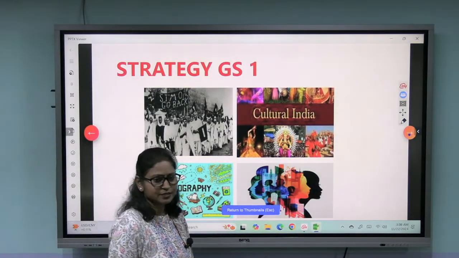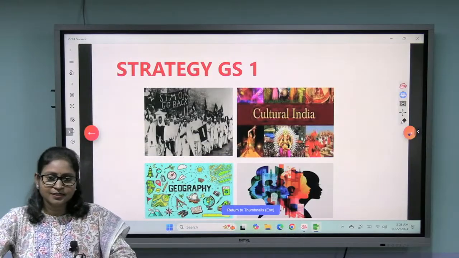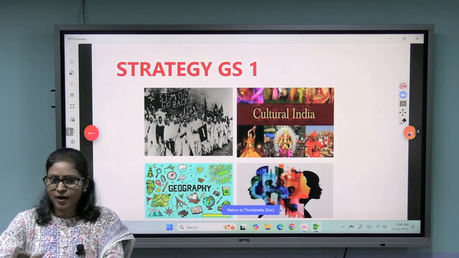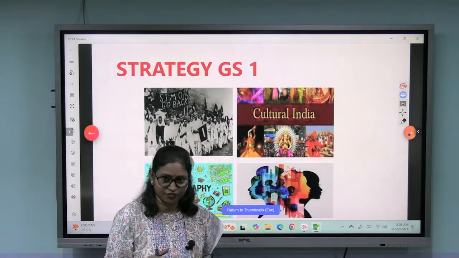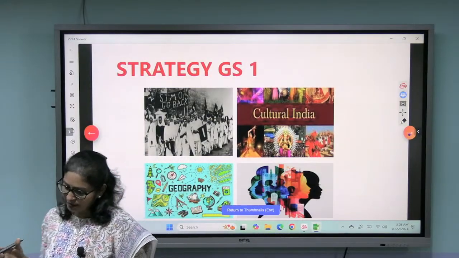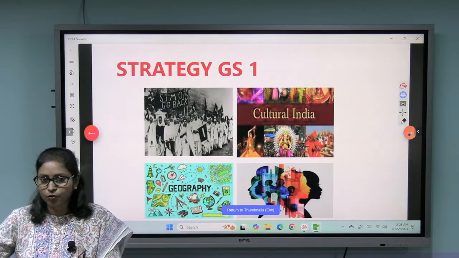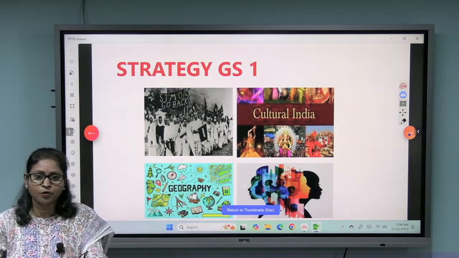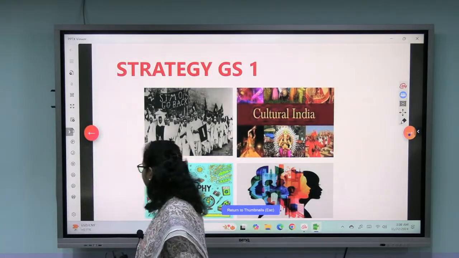So day before yesterday on 20th November, we took GS strategy paper 1, right? In that paper I dealt more particularly with the history section. And I told you in that session that we'll be coming up with the next session on GS paper 1 strategy part 2, in which we'll be discussing geography and society. So let's start with geography.